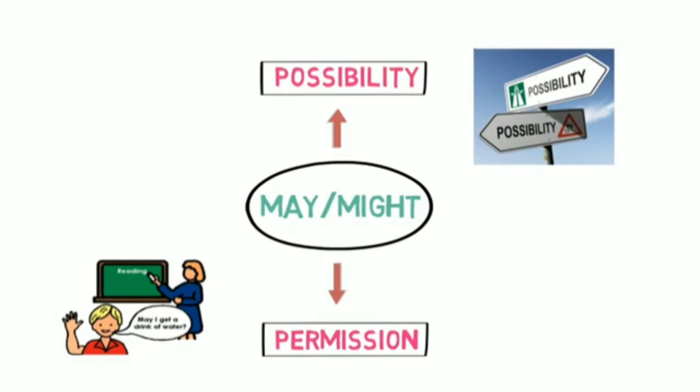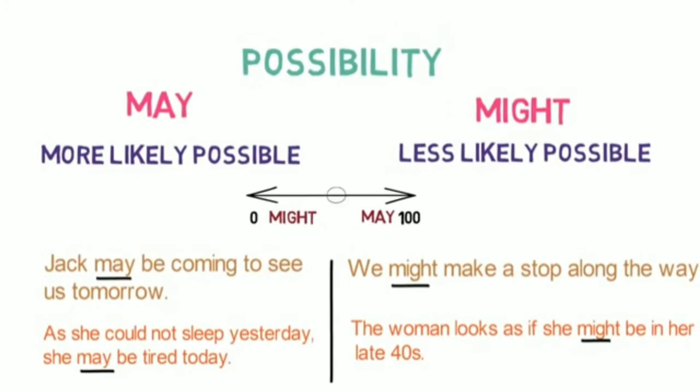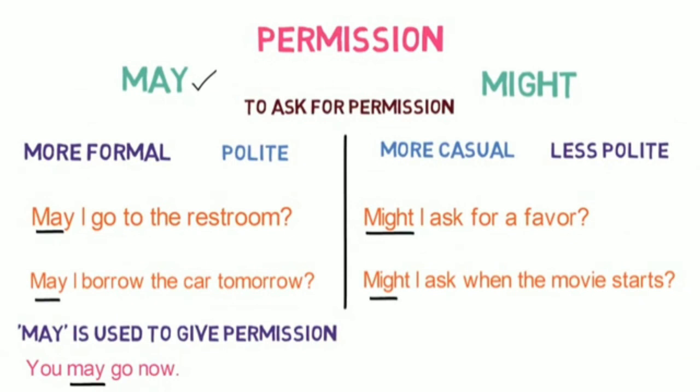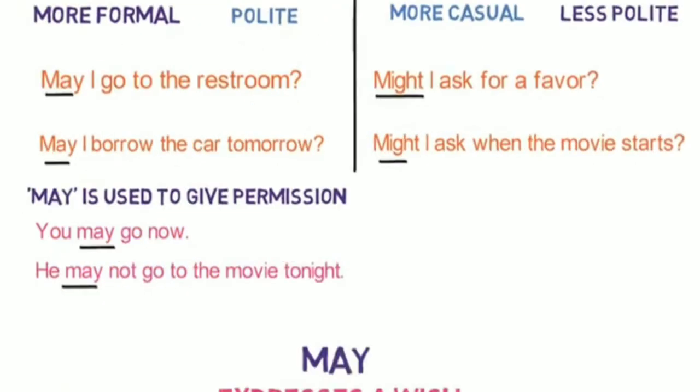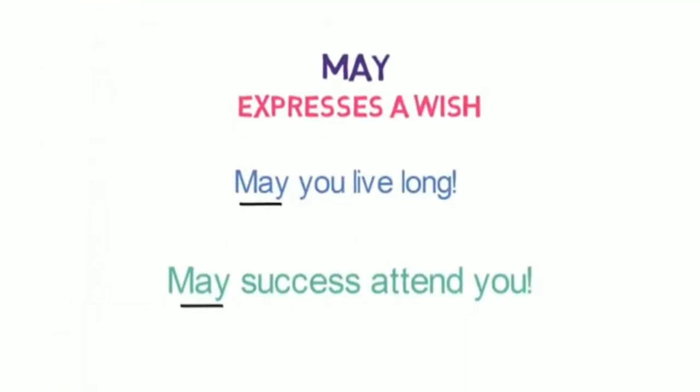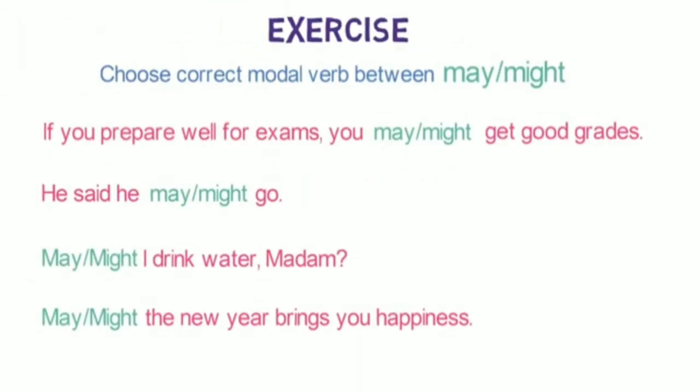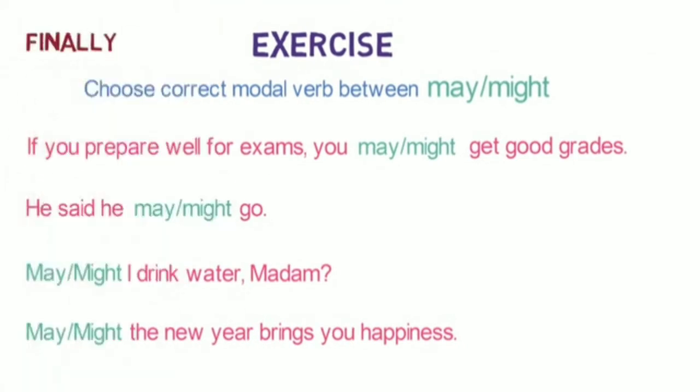Then we learned the two ways in which may or might are used, along with the similarities and differences with examples. The ways are number one, possibility, and number two, permission. Then we learned one more way where may is used. May is also used to express a wish. Finally, I gave you an exercise to practice whose answers you will be giving me in the comment section.